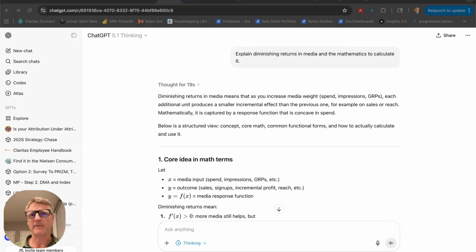In this build-up prompt, we say explain diminishing returns in media and the mathematics to calculate it as one way of doing it.